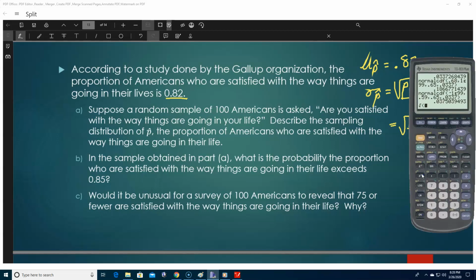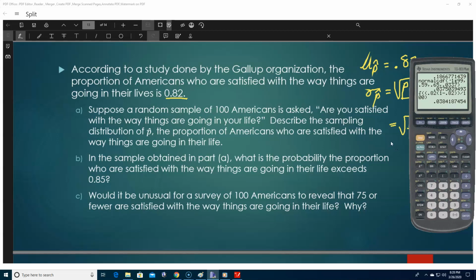So square root 0.82 times 1 minus 0.82 divided by 100 gives you 0.0384.